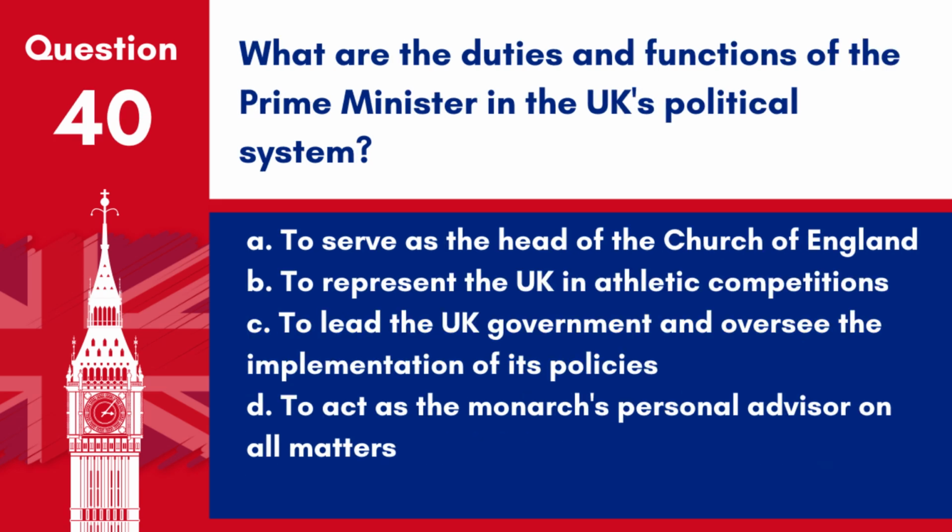Question 40. What are the duties and functions of the Prime Minister in the UK's political system? A. To serve as the head of the Church of England. B. To represent the UK in athletic competitions. C. To lead the UK government and oversee the implementation of its policies. D. To act as the monarch's personal advisor on all matters. Answer: C. To lead the UK government and oversee the implementation of its policies.